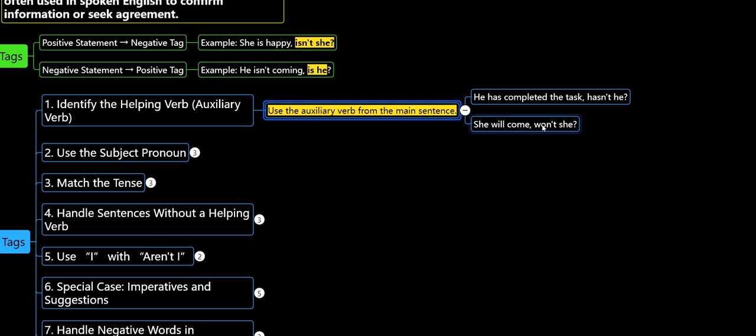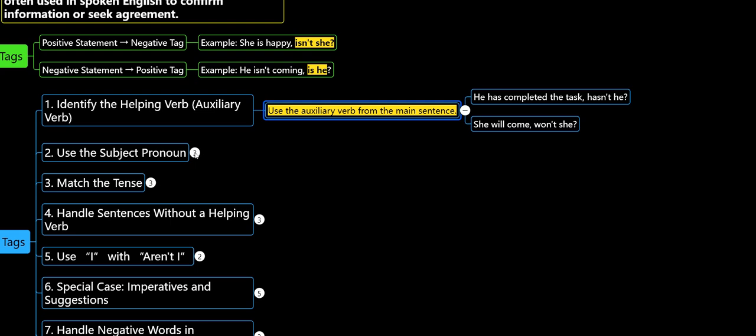She will come, won't she? Here the helping action word in the statement is has. That's the reason we have taken has in the question tag itself, but we converted it into negative form, right? In the second statement the helping action word, that means the auxiliary verb, is will. So in the tag it was converted into negative, right?